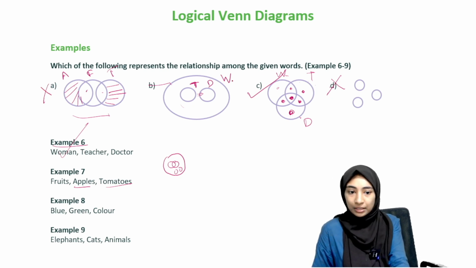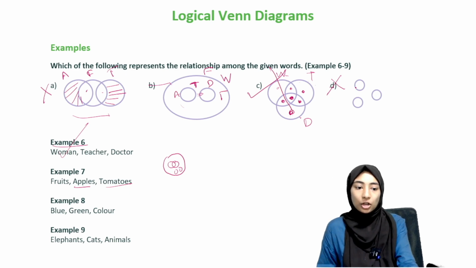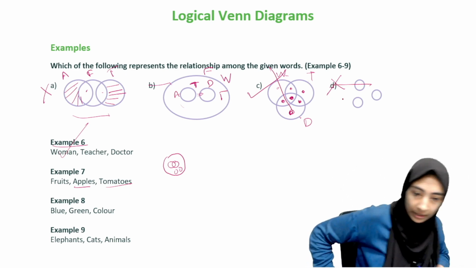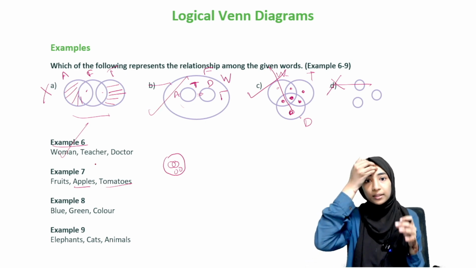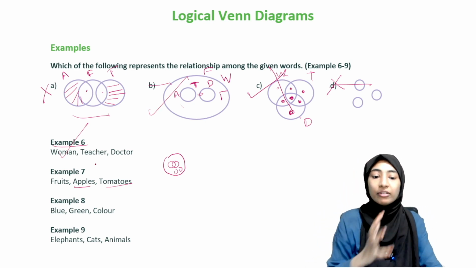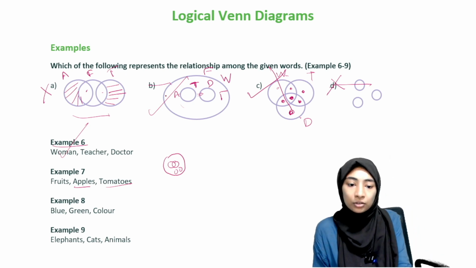Now this can be. Here if you put F here and A and T here, apples and tomatoes come under fruits. This makes sense. So this cannot be. So that's it. We are done. We have gotten our answer. We just looked at one relationship, that is the one with fruits, and we got the answer. Now even if we did not, we can cross check it further, right? So here you have apples and tomatoes.